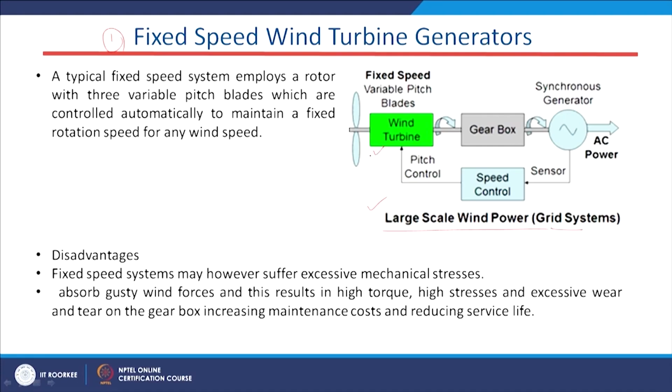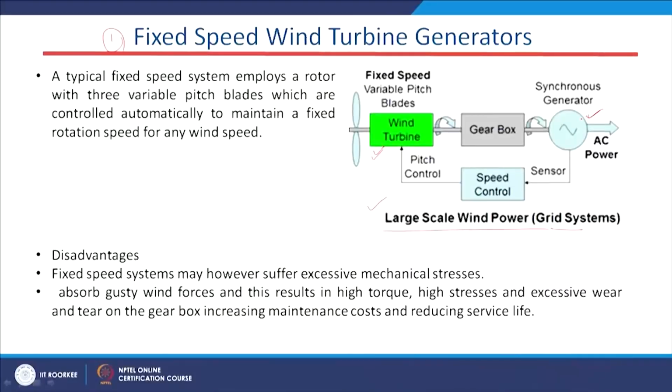Here it is the wind turbine. The wind turbine provides the mechanical input to the gearbox and it goes to the synchronous generator. For controlling the speed of this synchronous generator, we have sensors which sense the speed of this machine and send it to the speed controller. Accordingly, it controls the pitch angle of the blade, and that is how this fixed speed wind turbine generator works. Finally, we get the AC output.